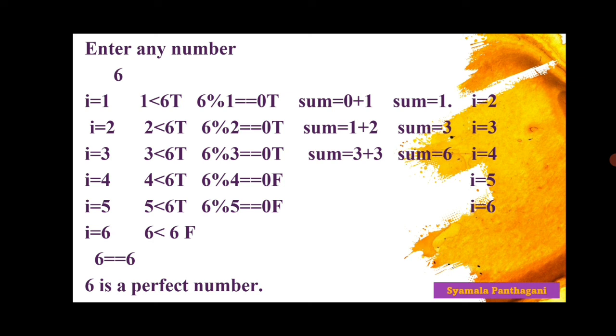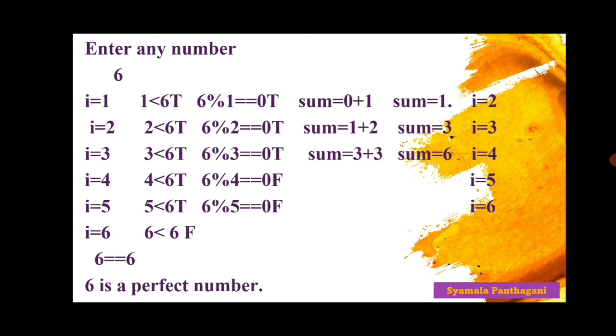Now come to the fifth iteration. 5 is less than 6. That is true. When we divide the number 6 with 5, the remainder is not 0. That is, 6 mod 5 is not equal to 0. That is false. That's why the compiler just skips the body of that condition and goes to the next iteration. i is equal to 6. 6 less than 6, is it true? False.